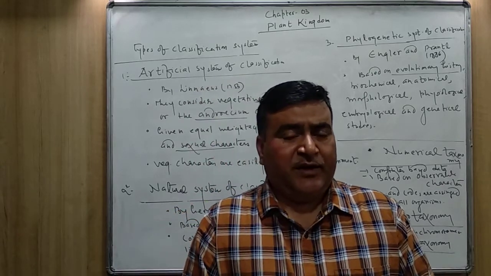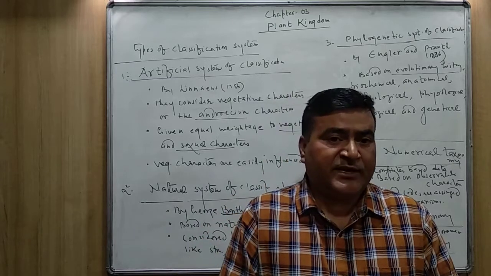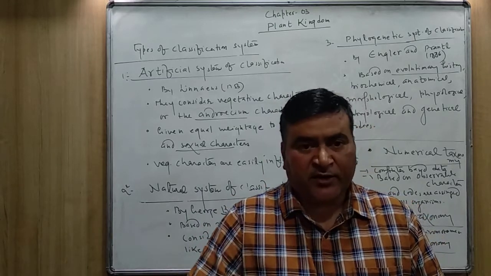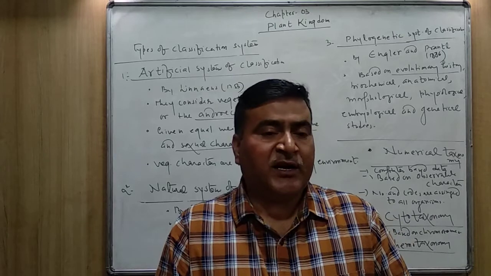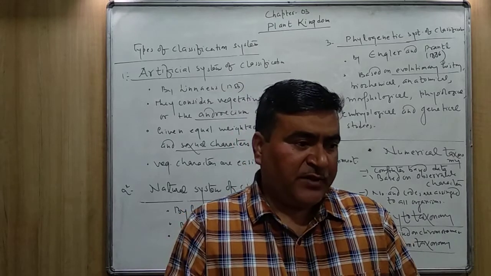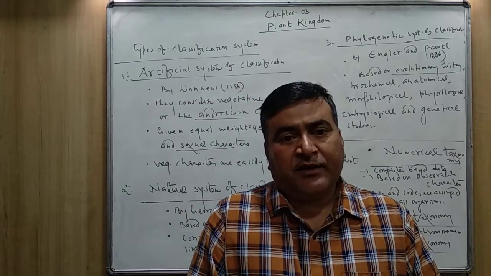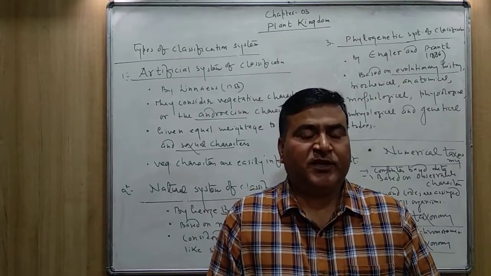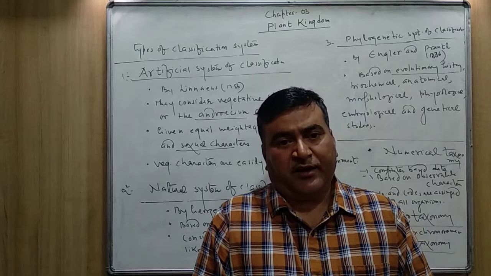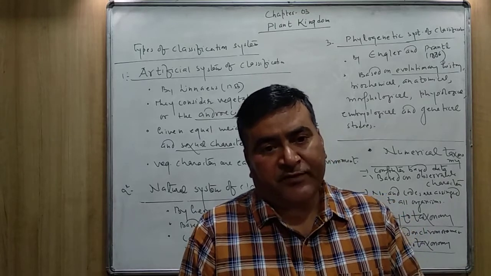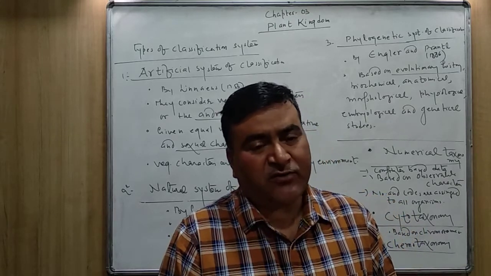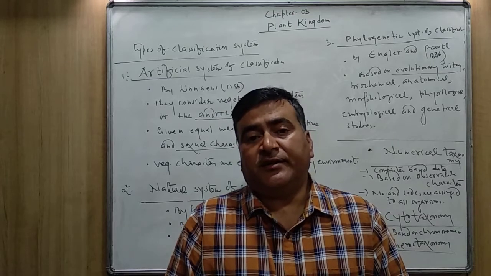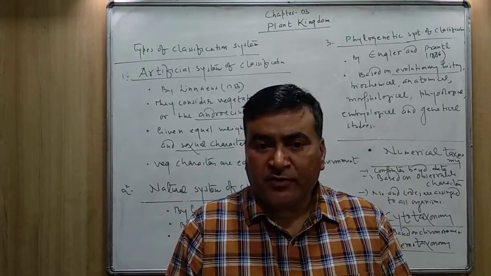If the common type of metabolites are there in the different organisms, they are placed into the same group. If the chemistry, or you can say the compounds, differ in the different organisms, they are not going to be matched. They may be kept into the different groups.